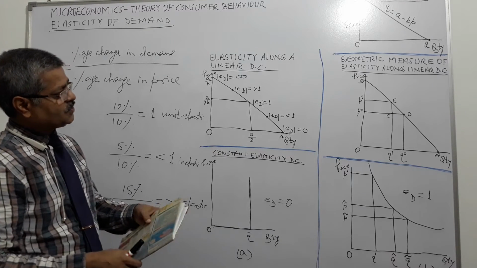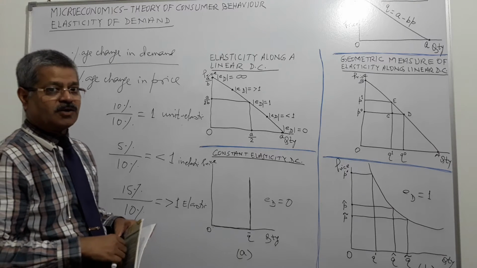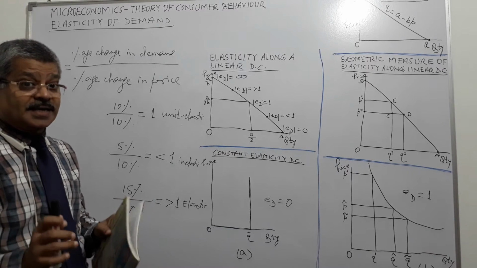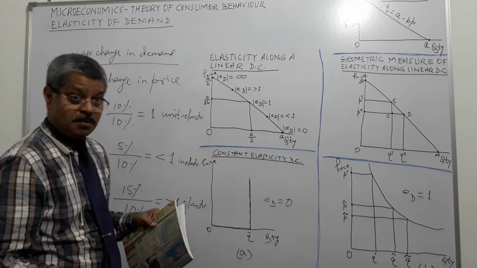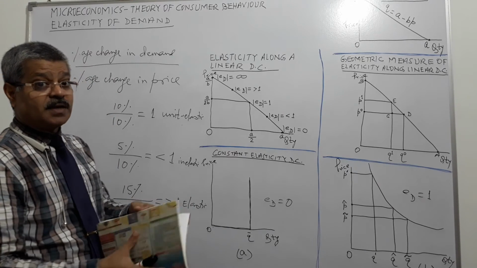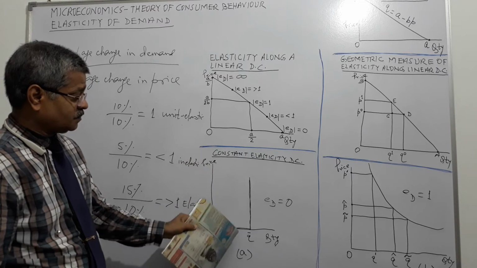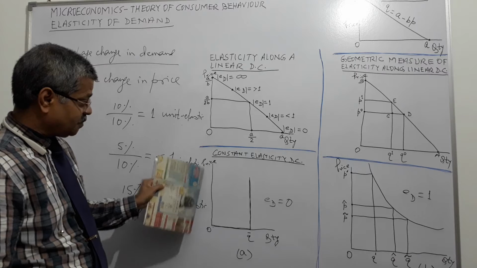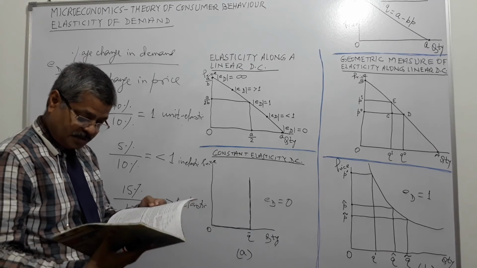If substitutes are available, demand will be elastic. If substitutes are not available, then demand will be inelastic. Whatever be the price, quantity demanded will be almost the same, right?